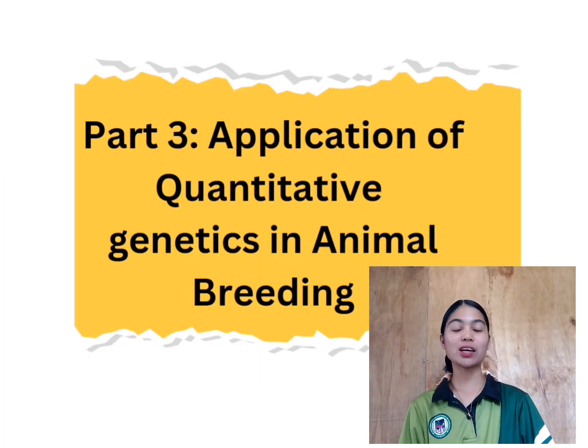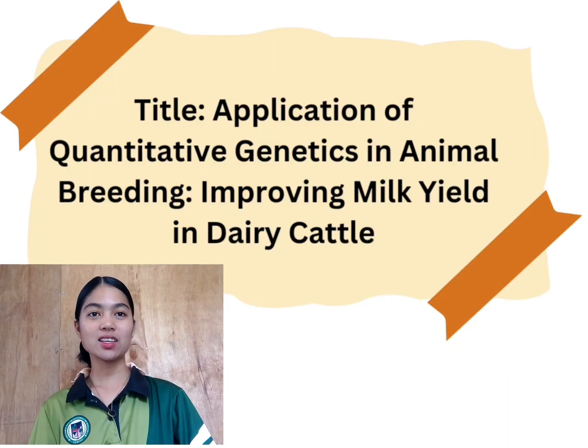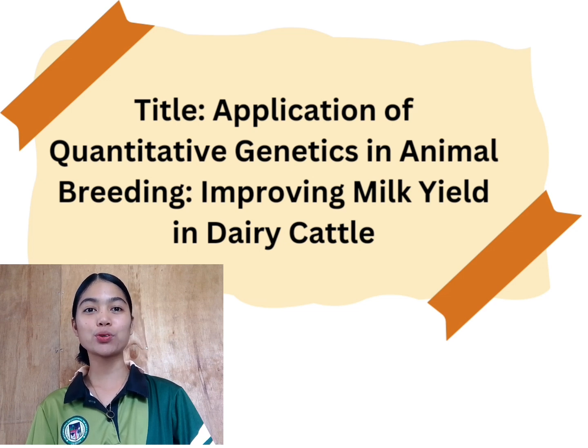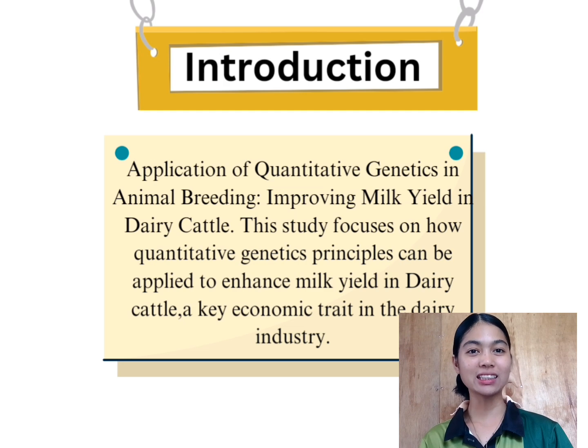Now, part 3, we have the application of quantitative genetics in animal breeding. The title is Application of Quantitative Genetics in Animal Breeding: Improving Milk Yield in Dairy Cattle.